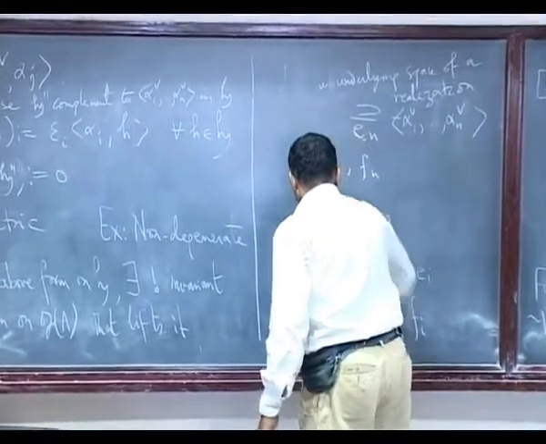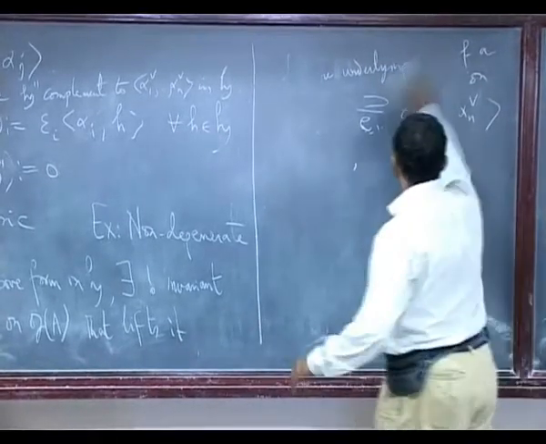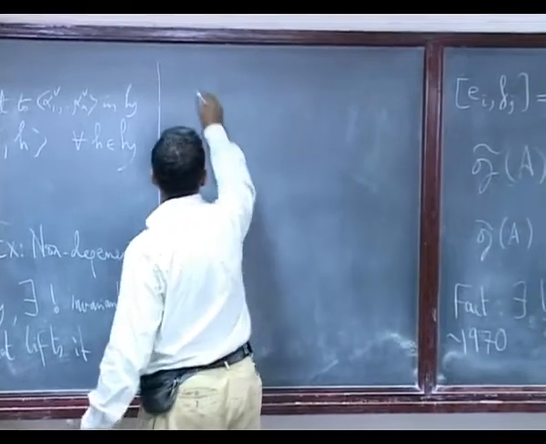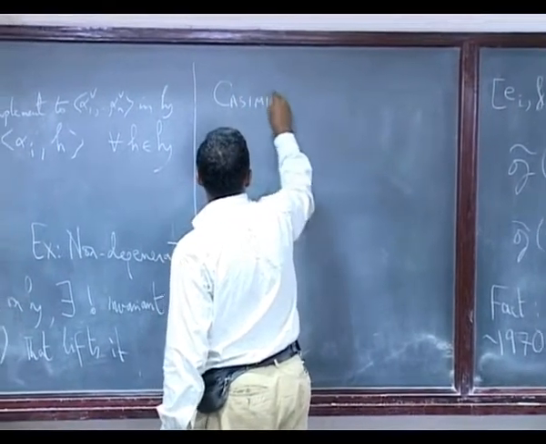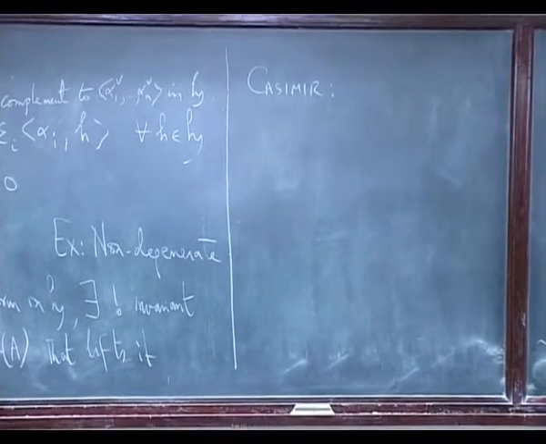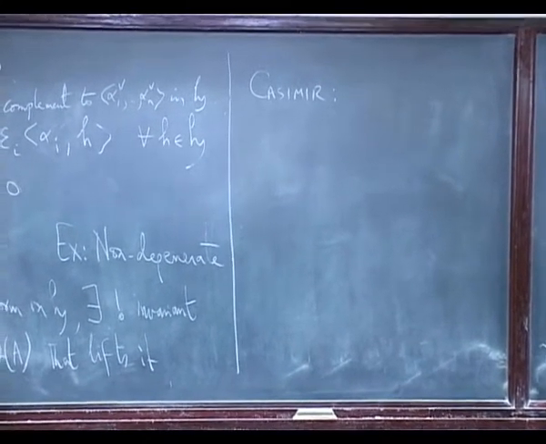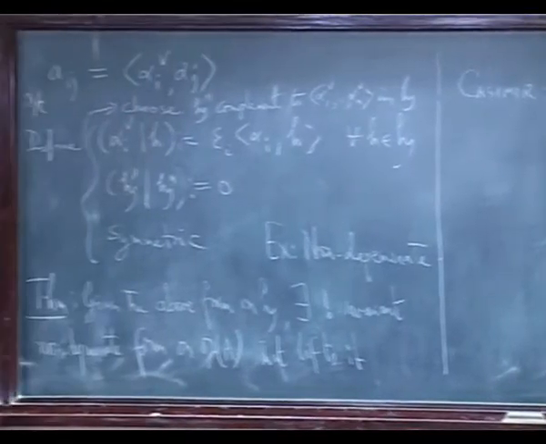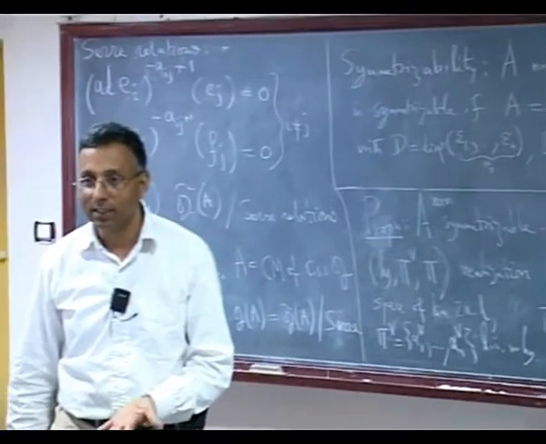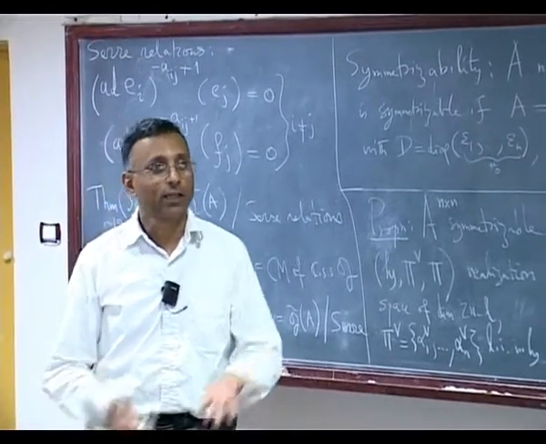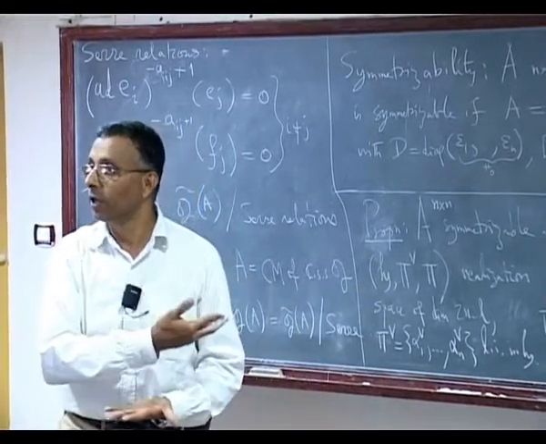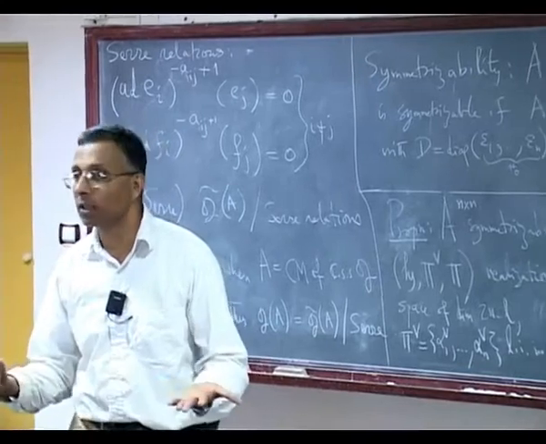Now let me maybe start talking about the Casimir a little bit. That is another thing that is done in Katz's chapter 2, and it is required for the representation theory of these algebras, the Kac-Moody algebras. But we also used it in the finite dimensional case. So let us recall how we did it in the finite dimensional case, and then I'll give you an idea of how it is constructed and what its properties are.